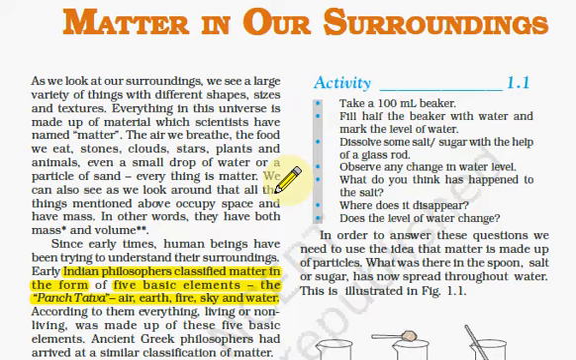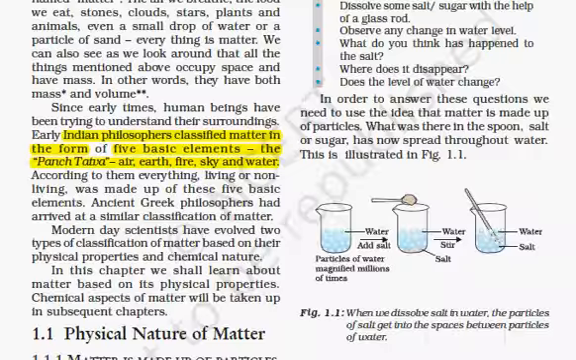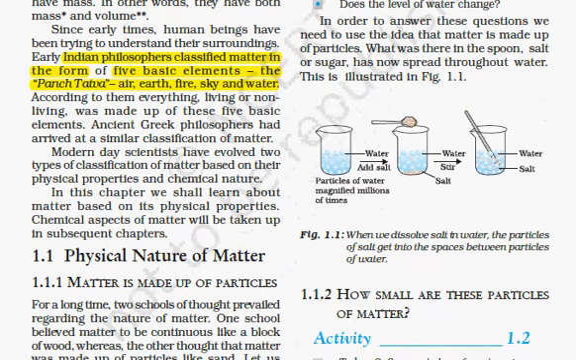Historically, Indian philosophers classified five basic types of elements, called Panchatattva, and those are air, earth, fire, sky and water. According to them, everything is made of matter. So we will be seeing what the physical nature of matter is.